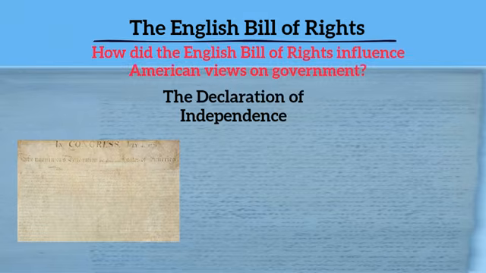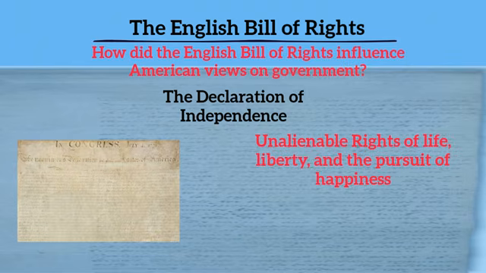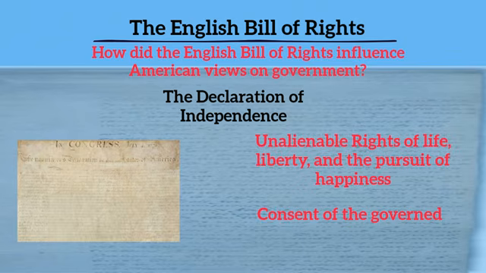In the Declaration of Independence, the Founding Fathers stressed the importance of the unalienable rights of life, liberty, and the pursuit of happiness, as well as the consent of the governed. Both of these were elements stressed in the English Bill of Rights.